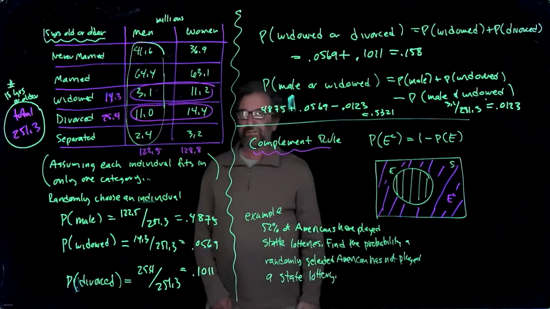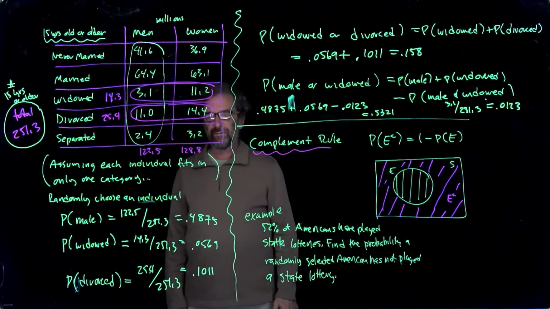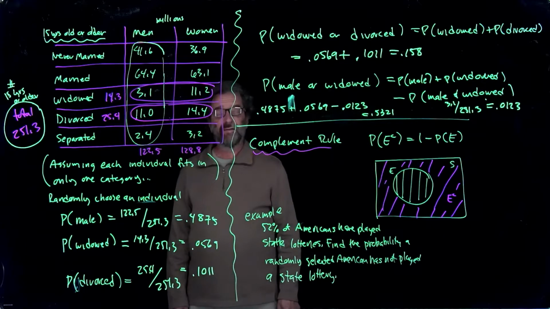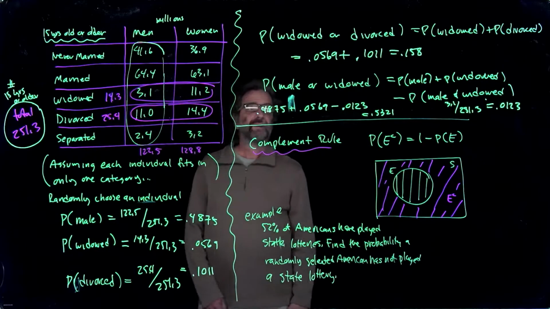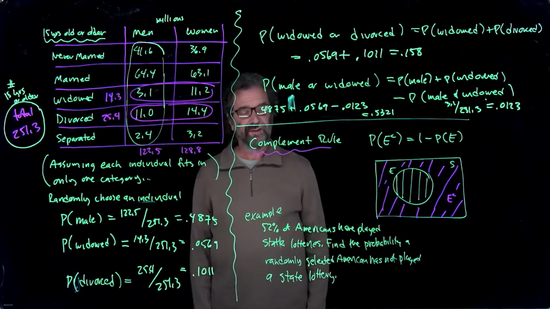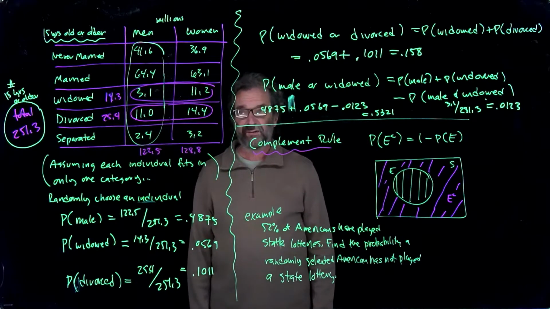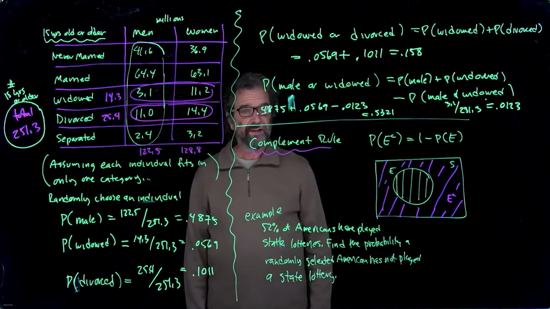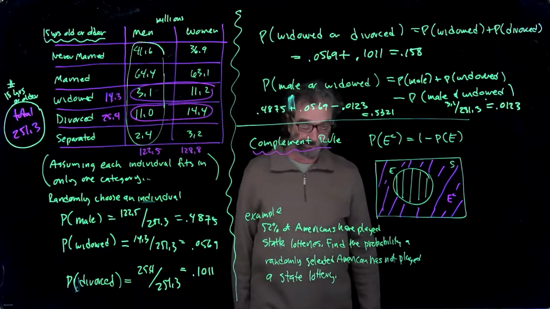So that's completed our example of probabilities of OR with disjoint events. OR can be considered union. Or with not disjoint events, and OR is still considered union, and you have to subtract off the double count. And then down here we've got the complement rule.